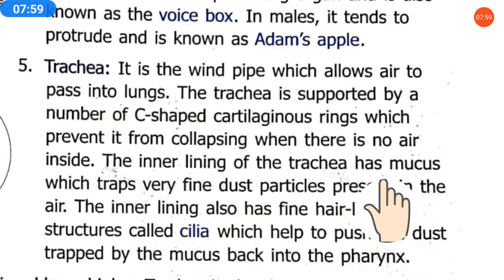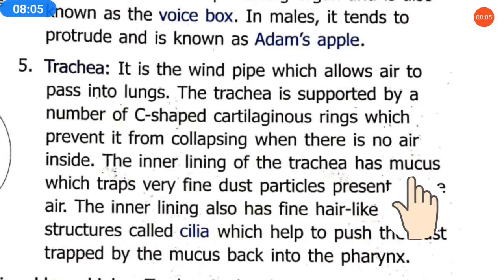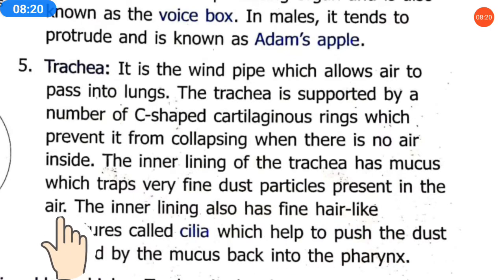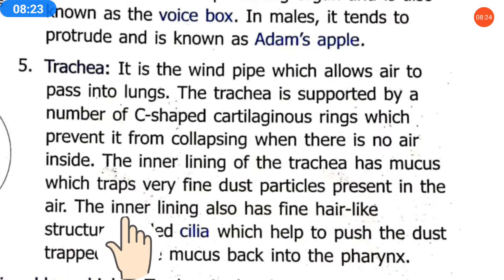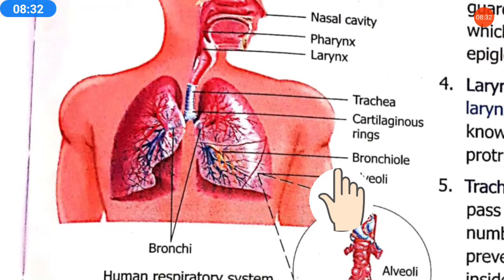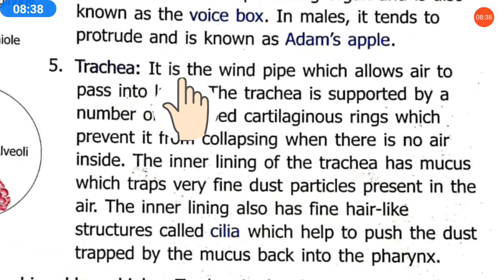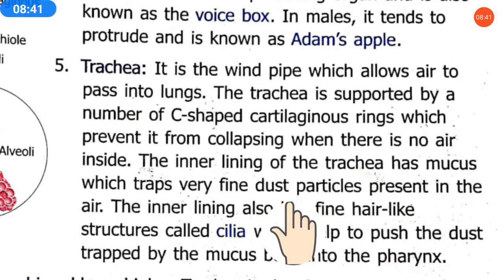Okay, the inner lining of the trachea has mucus which traps very fine dust particles. I have already told you what is mucus. It is a solid liquid mixed paste. It is mostly a sticky type paste present in the nose, which is trapping the dust particles to not allow them to go inside. Who is preventing this? Mucus is preventing the dust particles. So in the inner lining of the trachea, mucus is present, which is preventing the dust particles from going further.